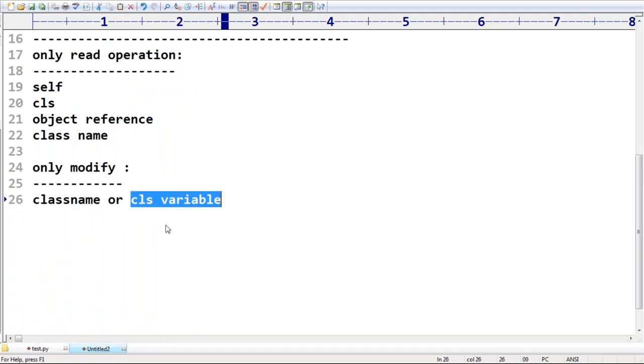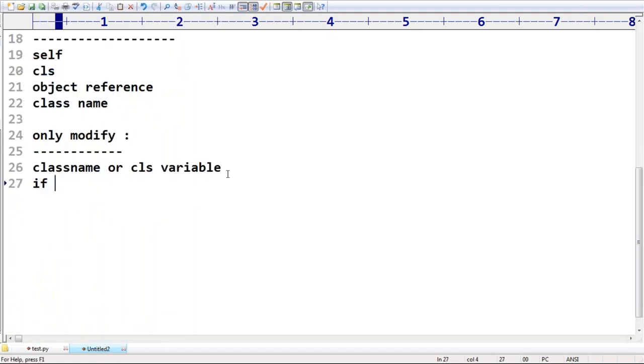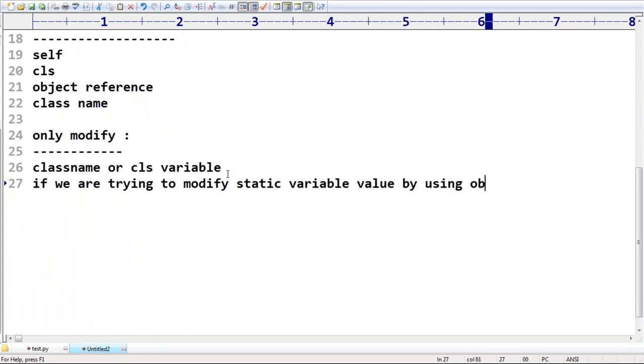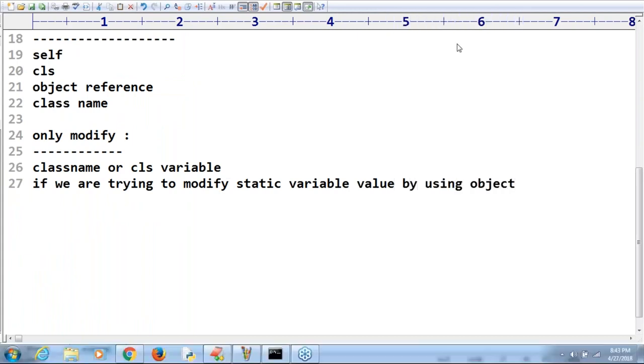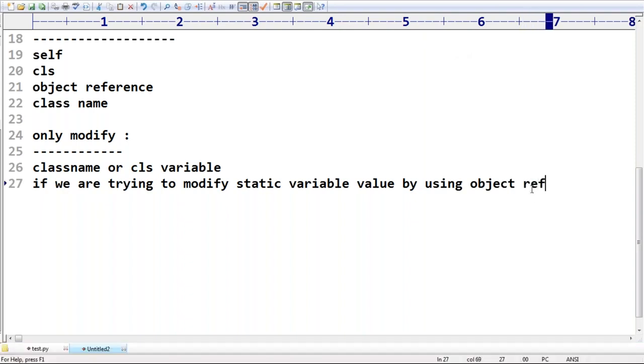But the very dangerous point is, if we are trying to modify a static variable value by using an object reference, can you please tell what will happen? If we are trying to modify a static variable value by using an object reference, then the static variable value won't be modified.